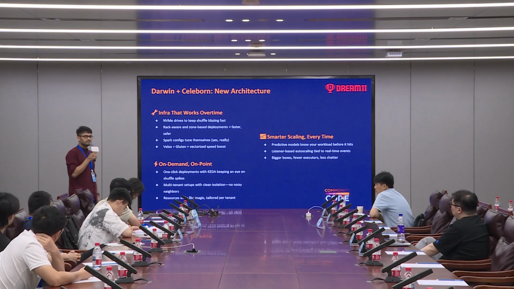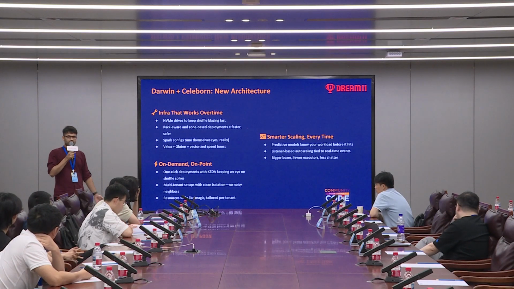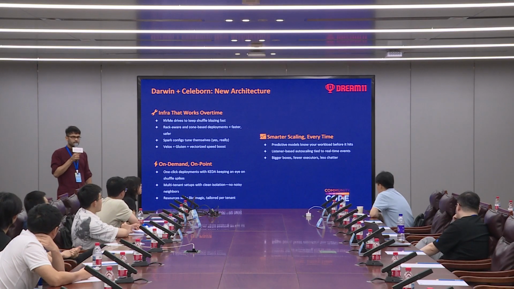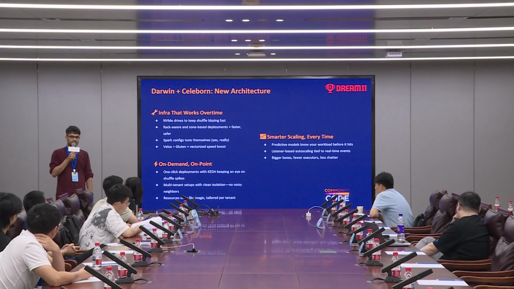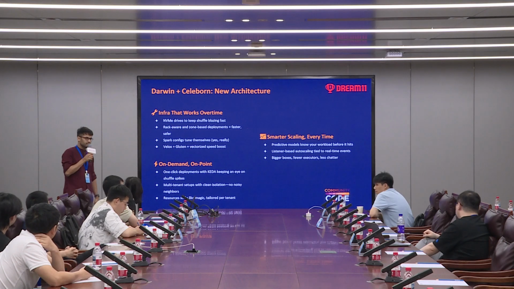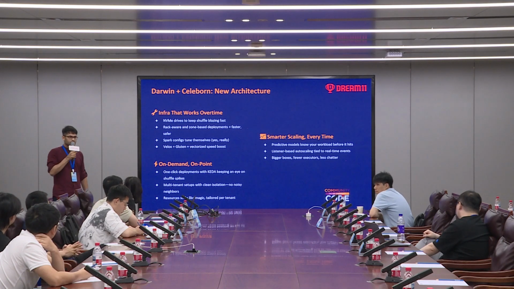And last but not the least, over the period of time, we know how our workload triggers, how our traffic increases or decreases, and we ensure that we are scaling much more regularly and in advance to ensure that there's no loss in terms of startup time specifically.